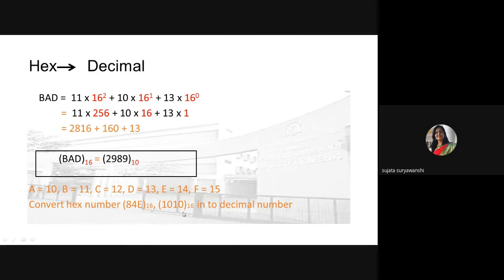Okay, so you can think like this, the given number is a binary number, but no, just look at the base of that number. Base is 16, means the given number is a hex number. Okay, so 1010 is the hex number and you have to convert it into the equivalent decimal number. So I have given 3 different examples as your homework. So do it today. I will ask you in tomorrow's lecture.